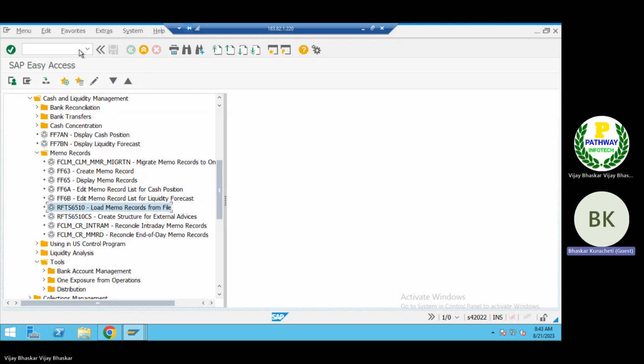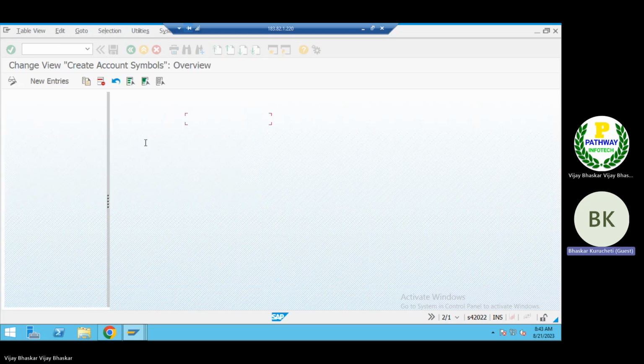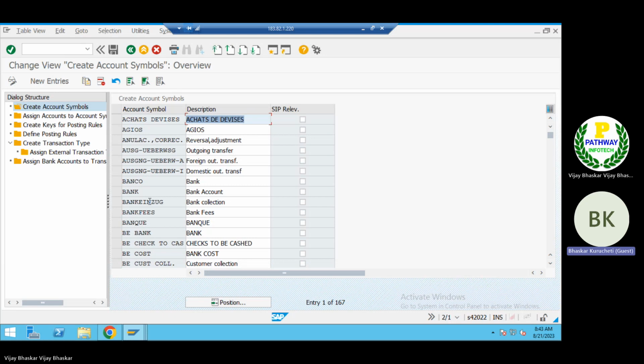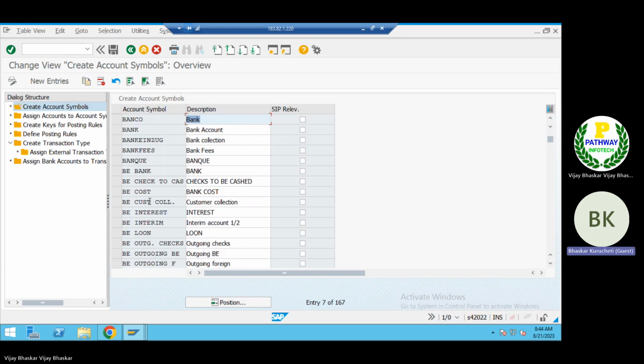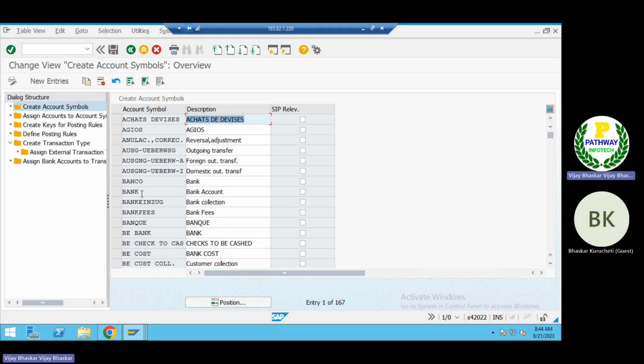So whatever we discussed, this bank account management, whatever the changes we discussed, it is only from 2022 onwards, sir. Those changes will be from 2020 onwards, sir, when they introduced the concept to call it a cash account. Even before that, I think it's from S/4HANA, sir, not from 2020. Let me show you that one, sir.